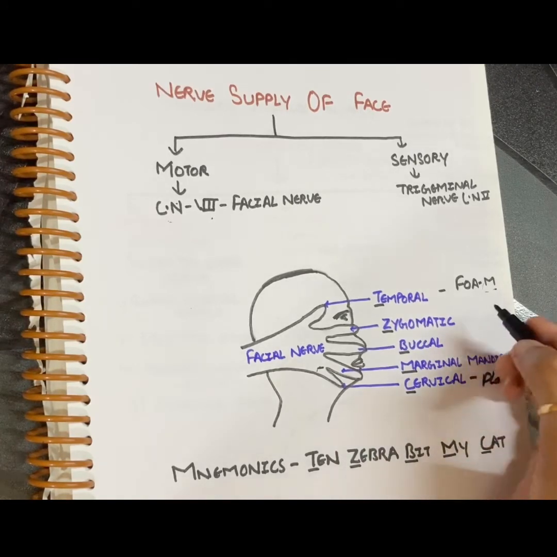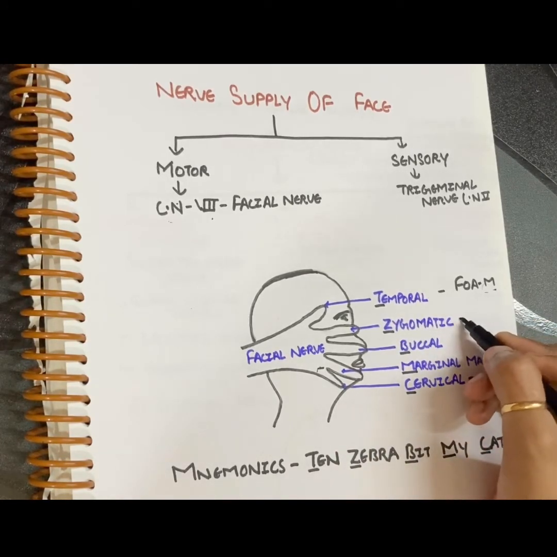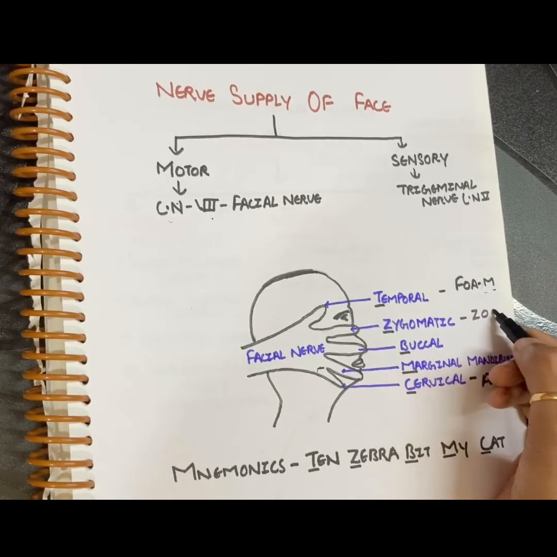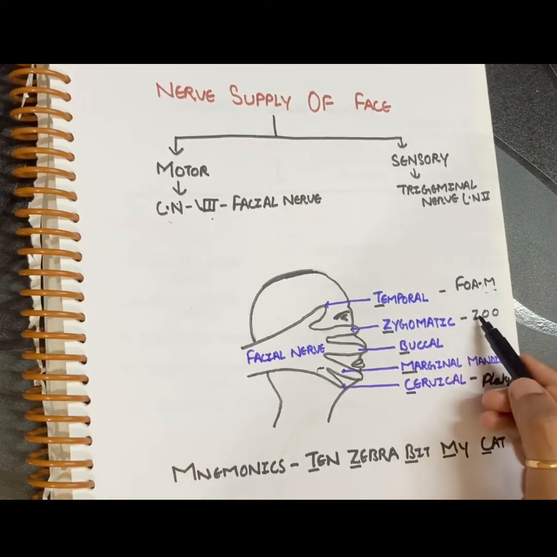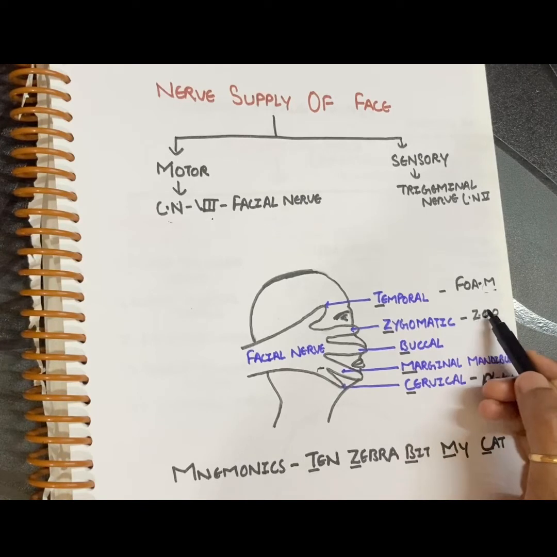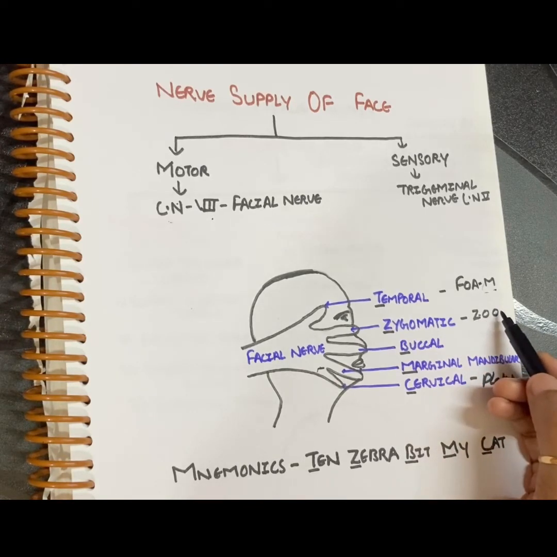Now zygomatic branch will supply your orbicularis oculi. How will you remember this? This can be easily remembered by ZO. Zygomatic will supply your orbicularis oculi muscle.